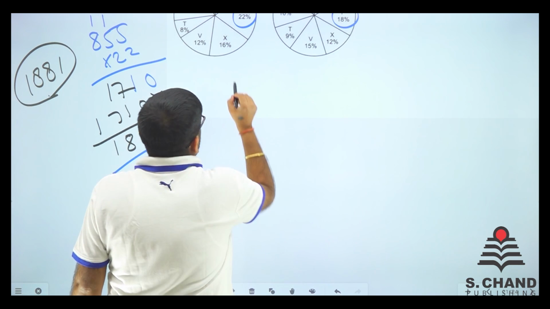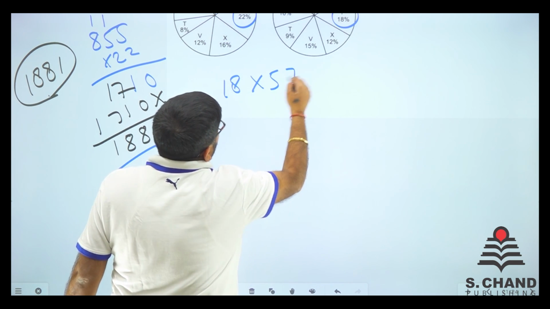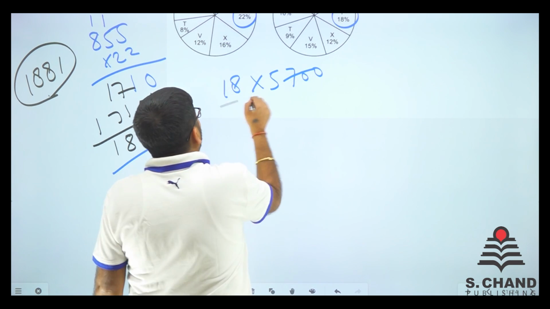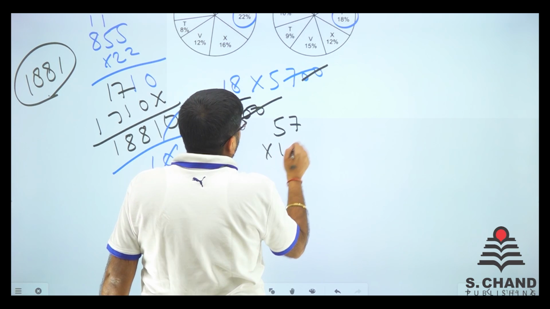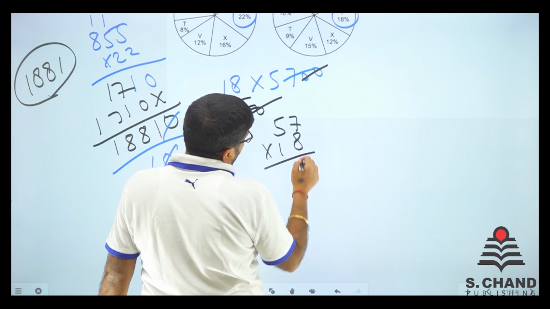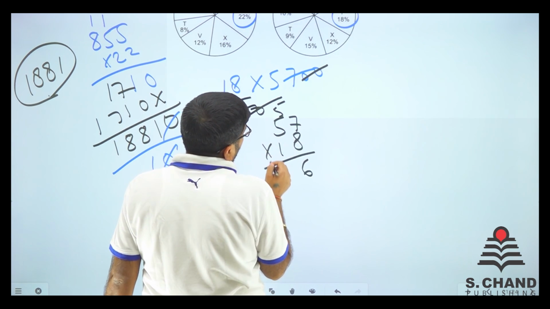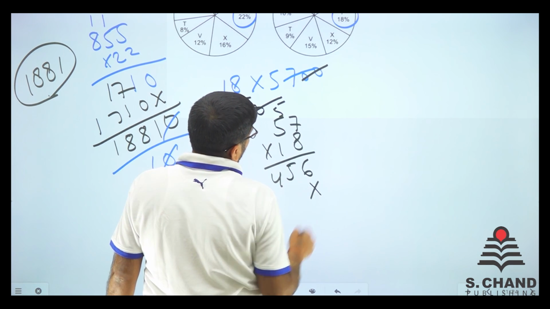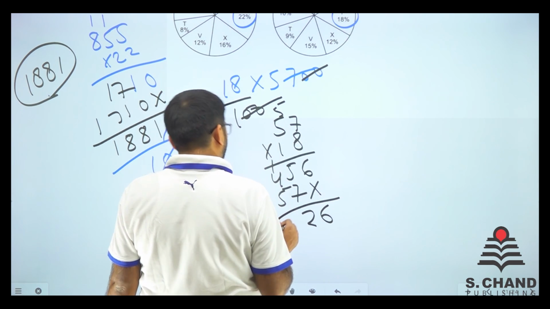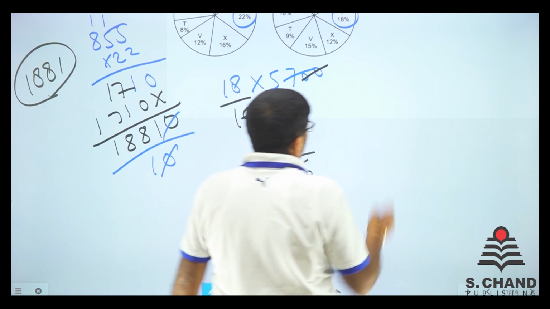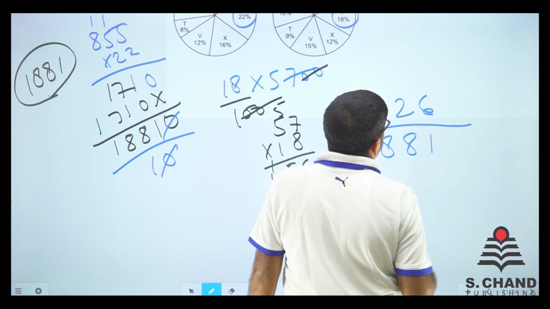Now how many of them passed, right? So P is like 18%. 18% of 5700 got passed, right? So do one thing, 0 gets cancelled out. Now we have 57 into 18. So we have 8 into 7, 56, 8 into 5 is 40, so we got 45 here. Now 57 here, so we got 6 here, 5 and 7, 12, carry 1, 1026. So 1026 of 1881 got passed.